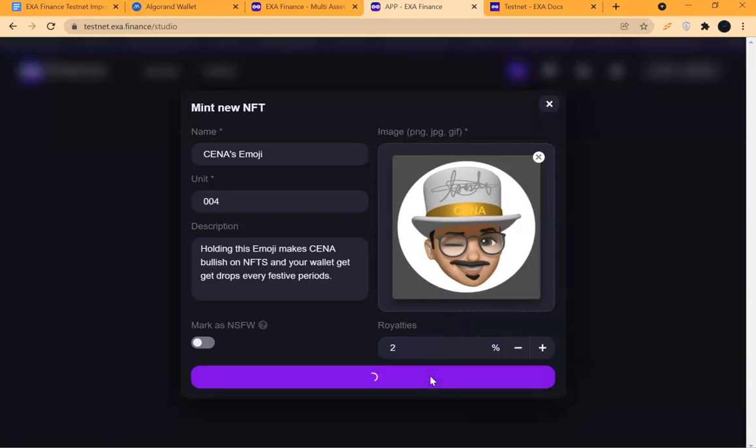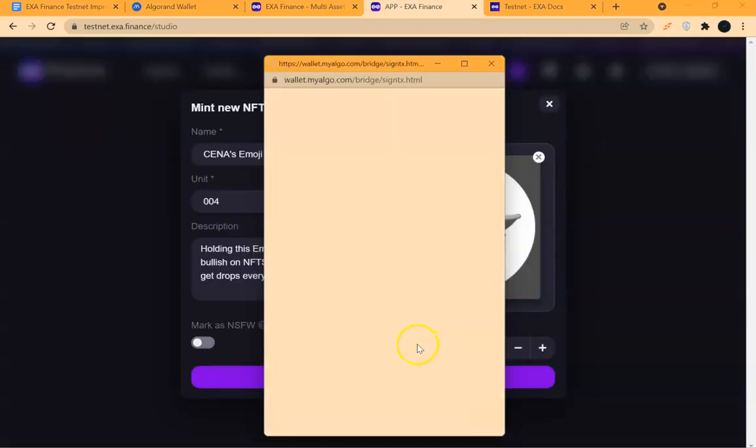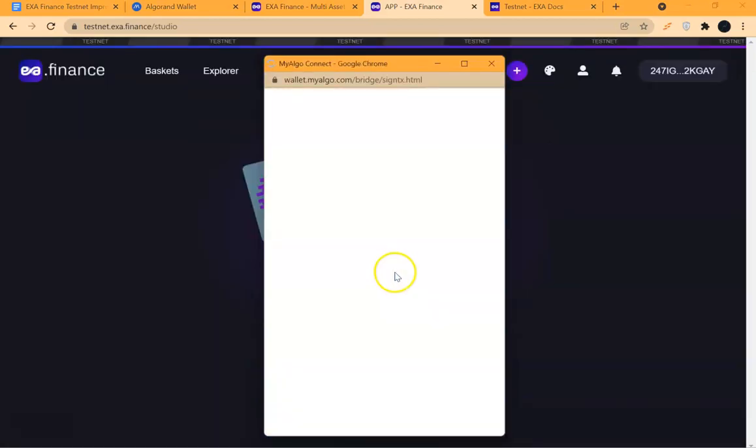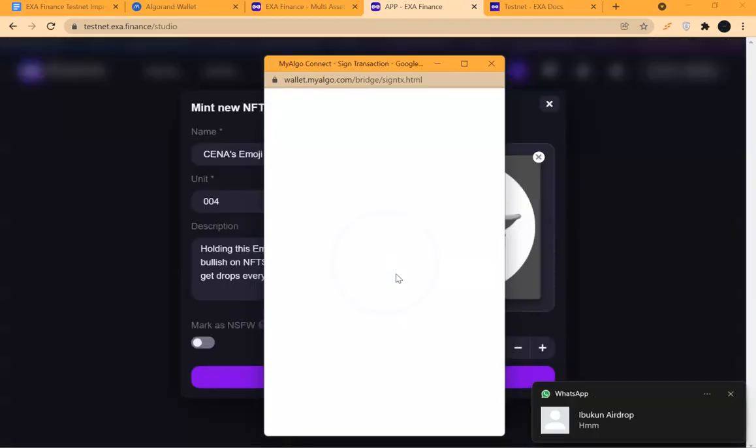All right, mint. Once you mint, it will automatically pop up your wallet and you will do the needful. Note, from the first minting, it always asks for permission, or pops up a kind of red alert. So it is left for you to attend to the red alert. It's quite slow. Mint. These are one of the bugs that one might likely report. It didn't pop up my wallet. It's a bug.